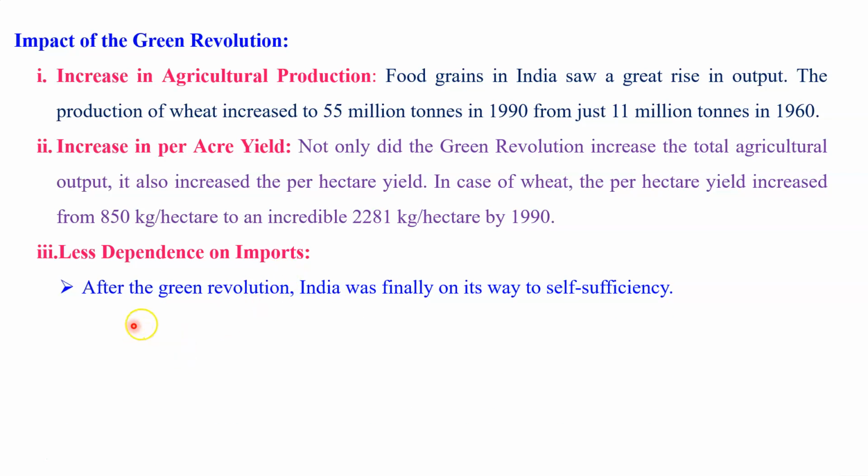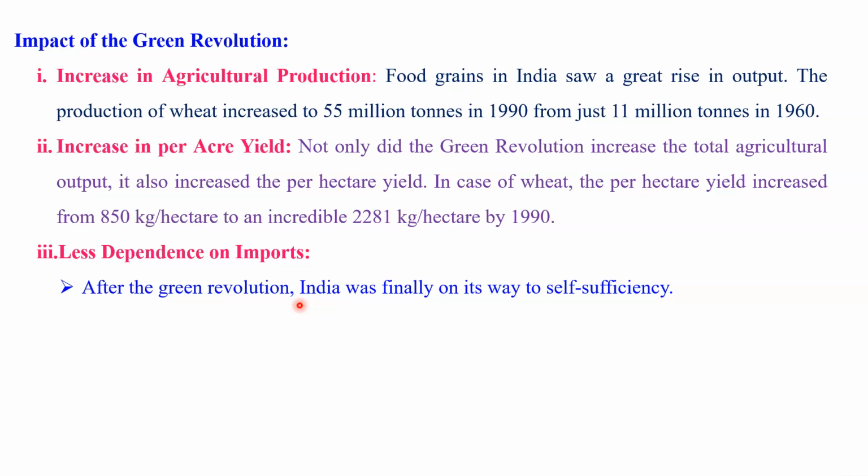Dear student, in the early part of this lecture I already mentioned the period around 1961, when we were facing a food crisis. We were not able to fulfill the needs of our Indian population.